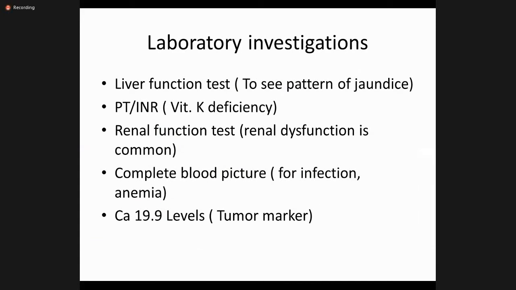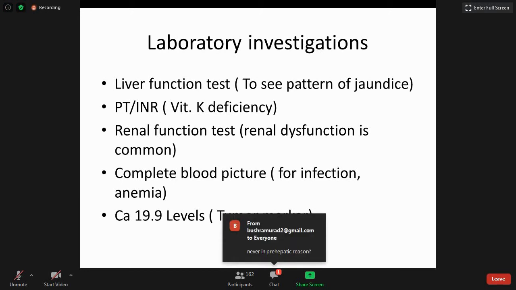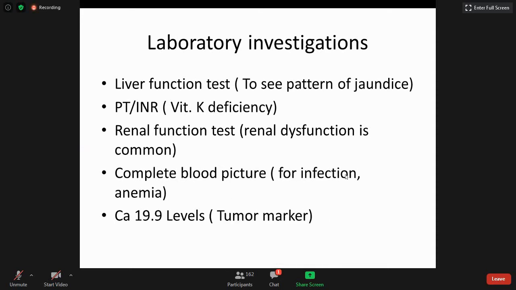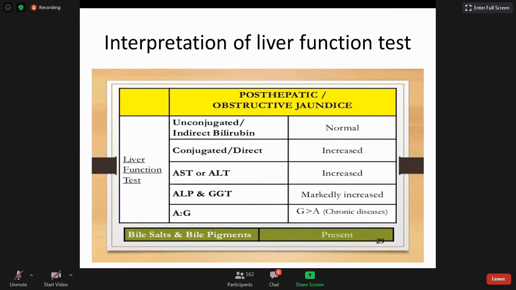So now come to the basic laboratory investigations of a patient with jaundice. Liver function tests are very important. You have to see the pattern of jaundice, whether the liver enzymes are raised or the canalicular enzymes. SGPT and SGOT are the liver enzymes, hepatocellular enzymes, and gamma GT and alkaline phosphatase are the canalicular enzymes, biliary enzymes. If gamma GT and alkaline phosphatase are raised, vitamin K deficiency leads to altered PT/INR. We can also check renal function, and the complete blood picture for infection, and CA 19-9 level as a tumor marker. So this is the interpretation of the liver function test.